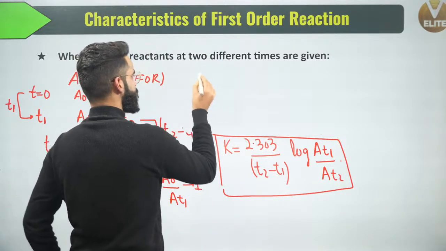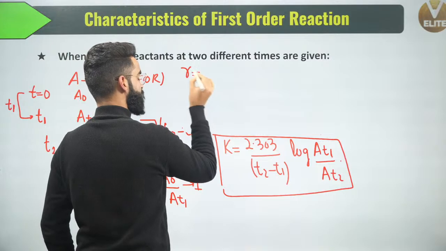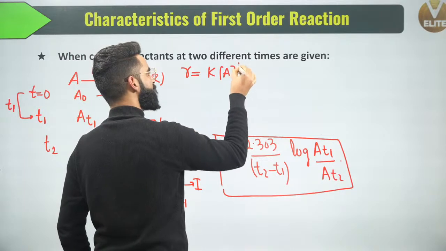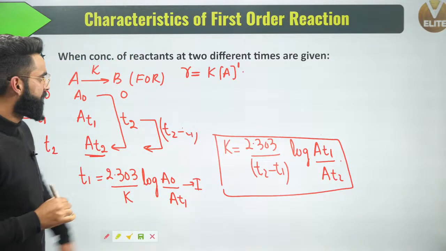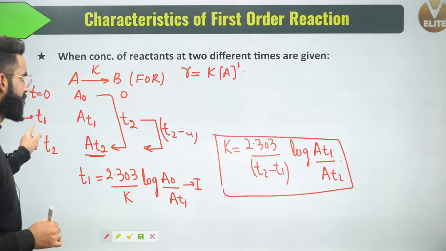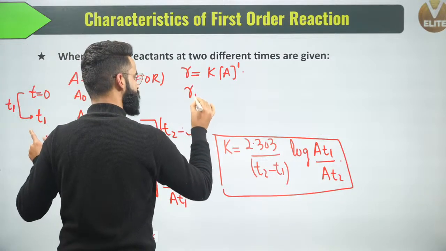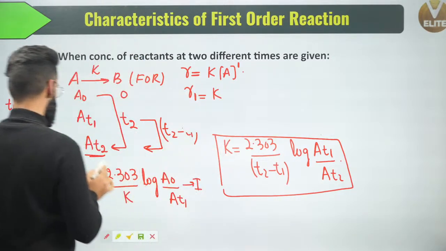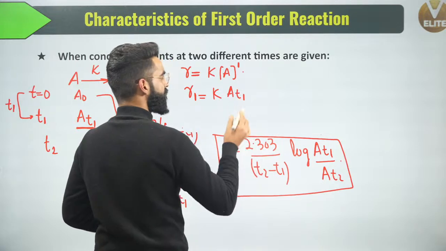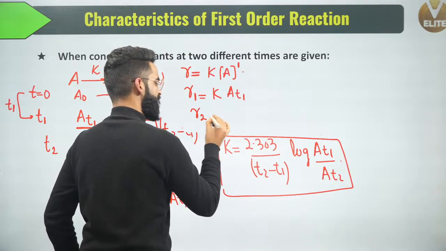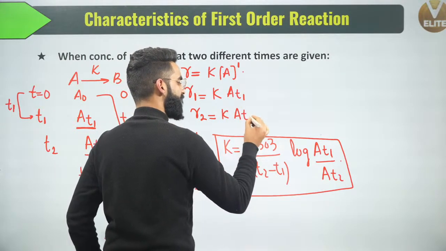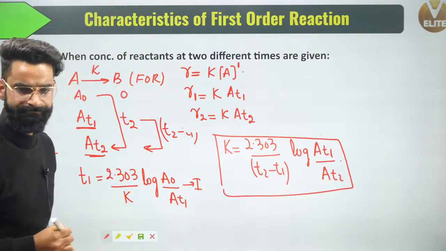Now, people, since it is a first order reaction, as per the rate law, rate of reaction is going to be equal to K multiplied by concentration of A to the power order, that is 1. Now, if I write the same equation at time T1, let's assume the rate of reaction is R1 equal to K multiplied by the concentration of A at T1, which is AT1. Similarly, the rate of reaction at time T2, which is R2, is going to be K multiplied by the concentration of reactant at time T2, which is AT2.